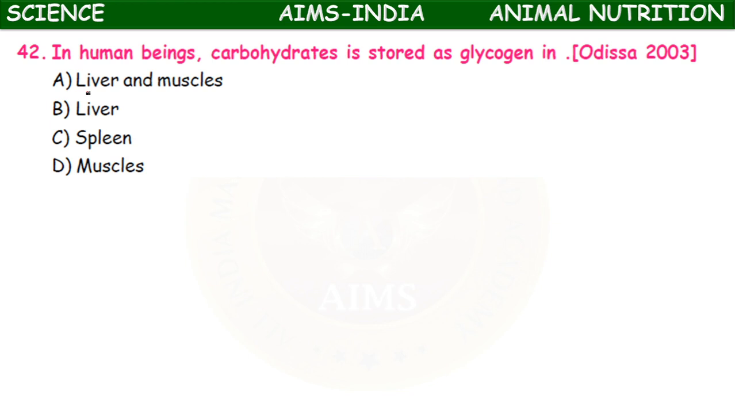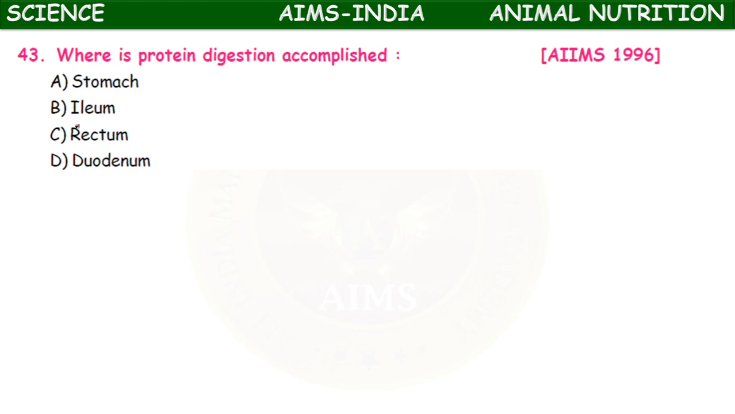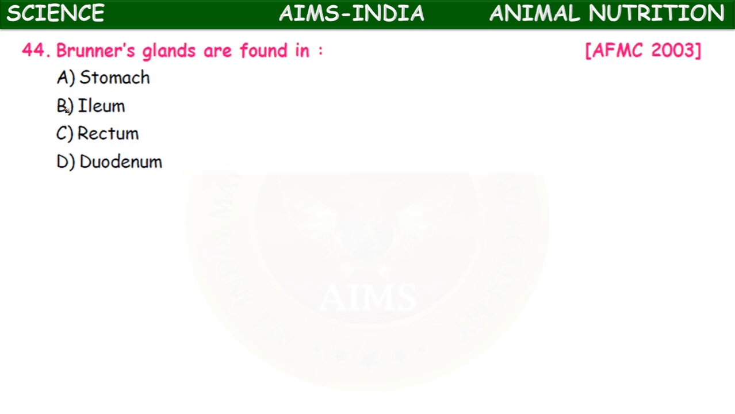In human beings, carbohydrate is stored as glycogen in liver and muscles, liver, spleen, muscles. So it's liver and muscles, where the excess of glucose is stored in the form of glycogen. Where is protein digestion accomplished? Stomach, ileum, rectum, duodenum. Accomplish means completes. Okay. So it completes in the ileum. Started in the stomach, completes in the ileum.